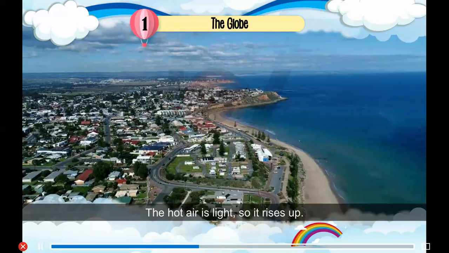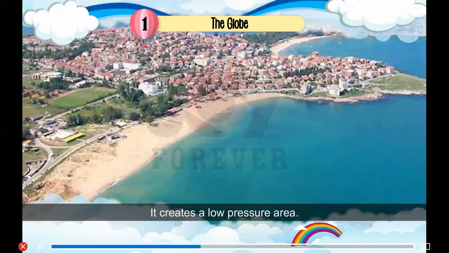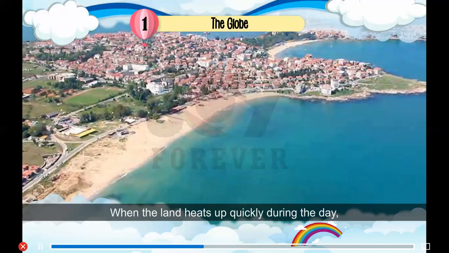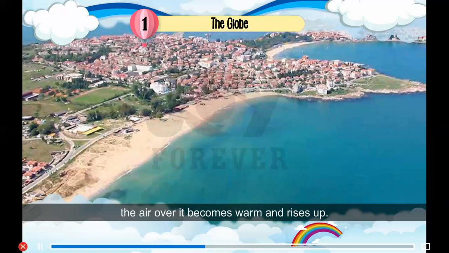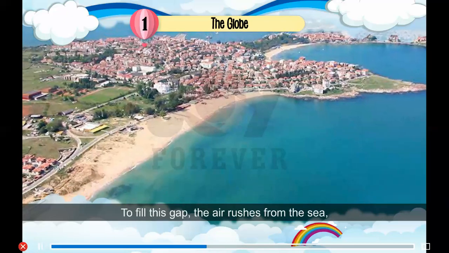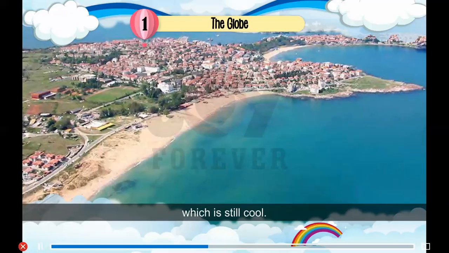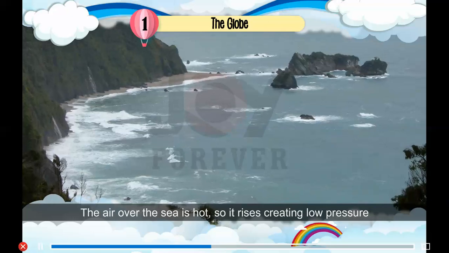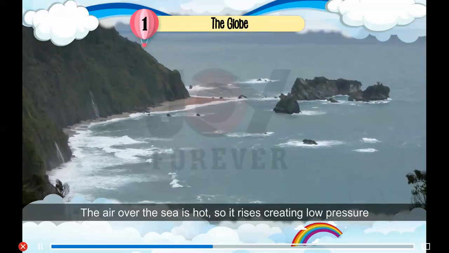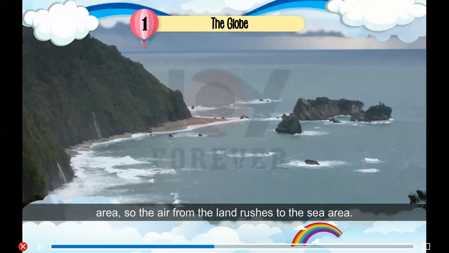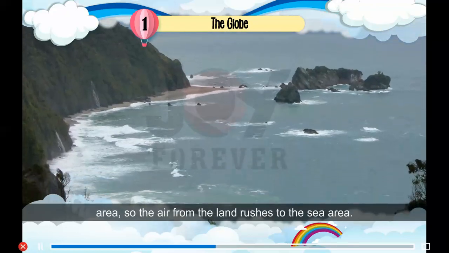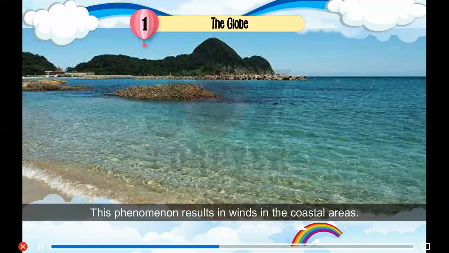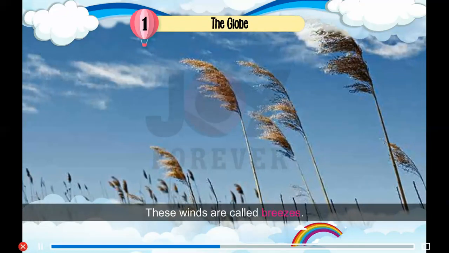The hot air is light, so it rises up. It creates a low pressure area. When the land heats up quickly during the day, the air over it becomes warm and rises up. To fill this gap, the air rushes from the sea, which is still cool. This trend reverses at night. The air over the sea is hot, so it rises, creating a low pressure area, so the air from the land rushes to the sea area. This phenomenon results in winds in the coastal areas. These winds are called breezes.